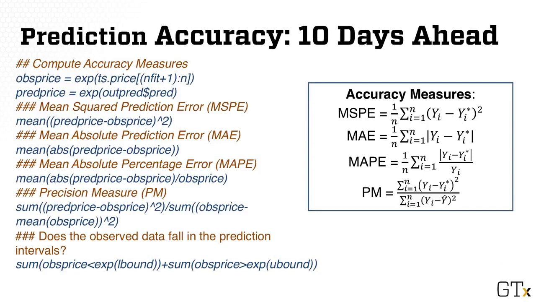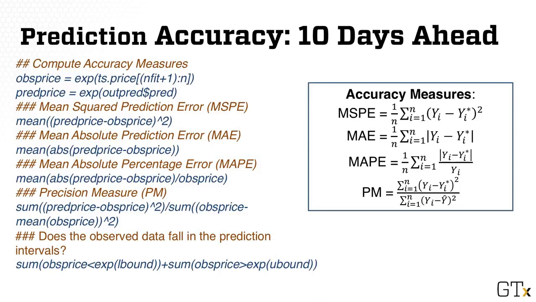The most commonly reported measures of predictive accuracy are mean square prediction error, abbreviated MSPE, mean absolute prediction error, abbreviated MAE, percentage measures such as the mean absolute percentage error, abbreviated MAPE, and precision error. The four measures can be computed using R as provided on the slide. MSPE is the sum of squared differences between predicted and observed. MAE is the sum of the absolute values of the differences. MAPE is the sum of the absolute values of the differences scaled by the observed responses.